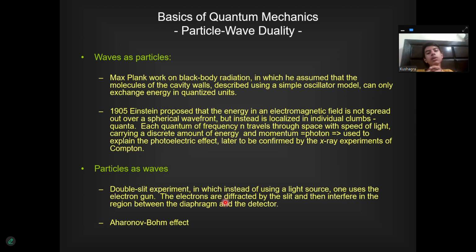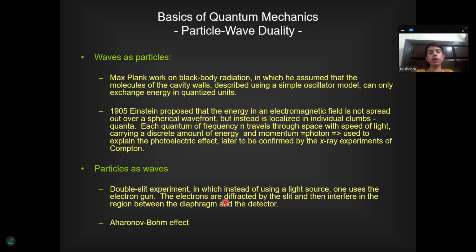Max Planck worked on black body radiation, in which he assumed that the molecules in the cavity walls, described using a simple oscillator model, can only exchange energy in quantized units. In 1905, Einstein proposed that the energy in an electromagnetic field is not spread out over a spherical wavefront, but instead is localized in individual clumps, quanta.